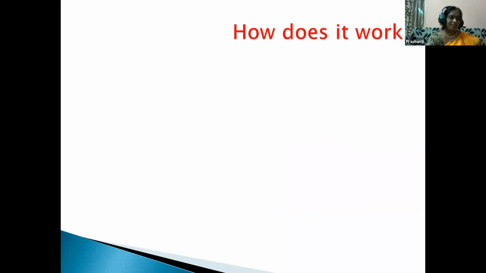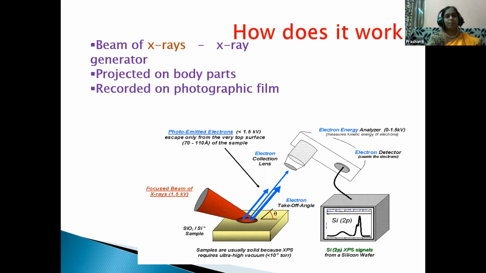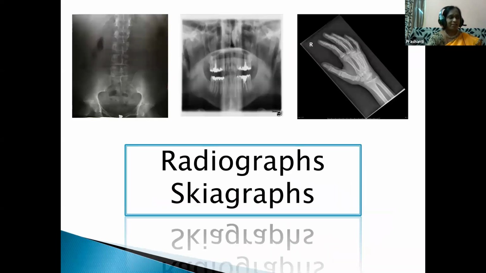Then how does it work? X-rays are produced when a beam of energetic electrons hits a metal target. When the electrons collide, they lose kinetic energy, and some of it is converted to X-rays. These are projected onto the body parts. Then how are they recorded? These projections are recorded on photographic film. The photograph developed using X-rays is called a radiograph, otherwise also called a skiagraph.